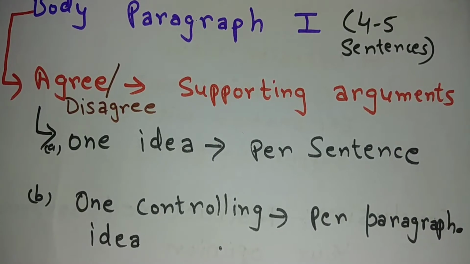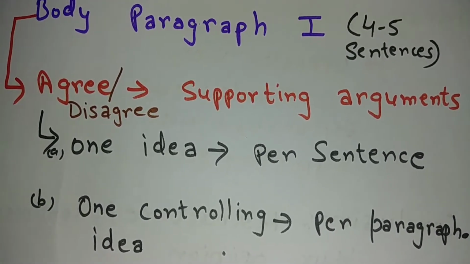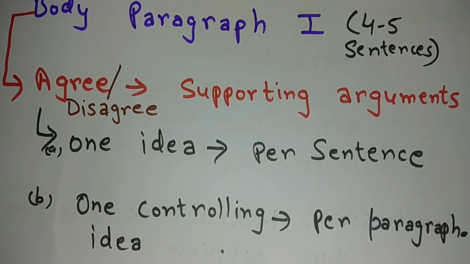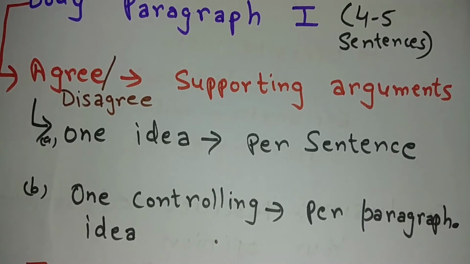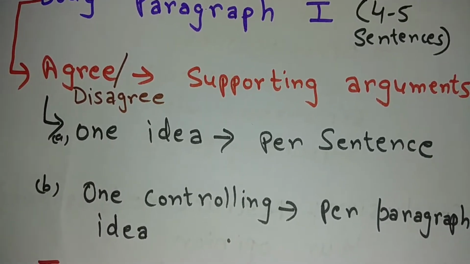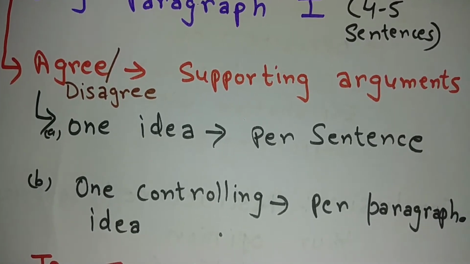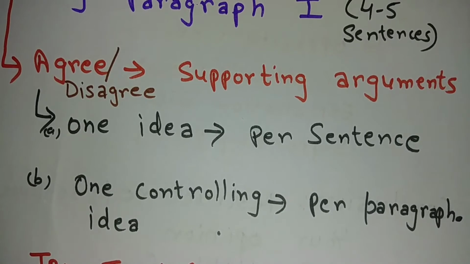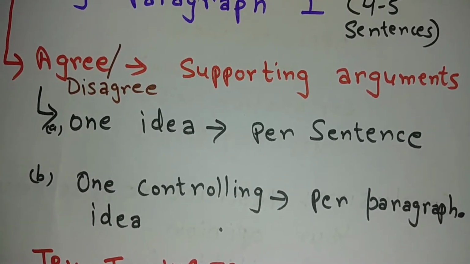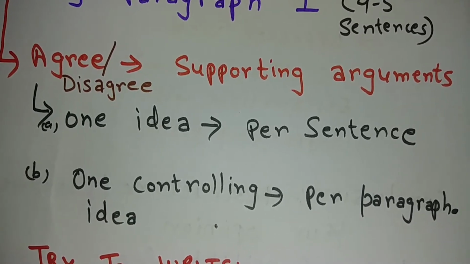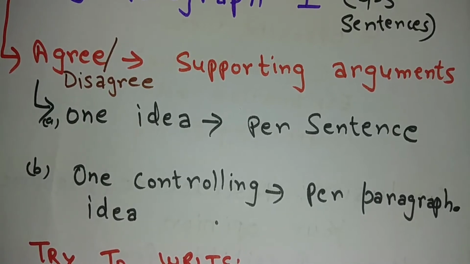Now moving to the body paragraphs. Body paragraph 1, you must write 4 to 5 sentences here. Either you agree or disagree with the statement. Here now you will provide solid supporting arguments in favor of your point of view. So here what do most of the students do? They bring a clutter of ideas, many ideas they try to write in one paragraph. They write the ideas in isolation. Those ideas are not linked, so that is the biggest mistake they make.